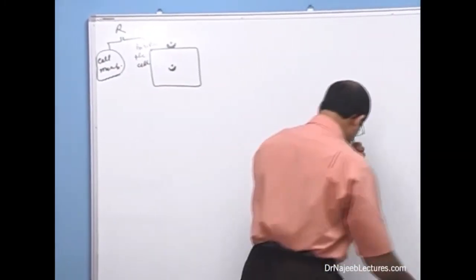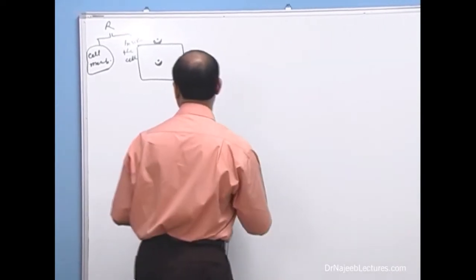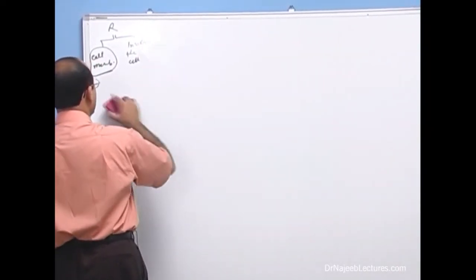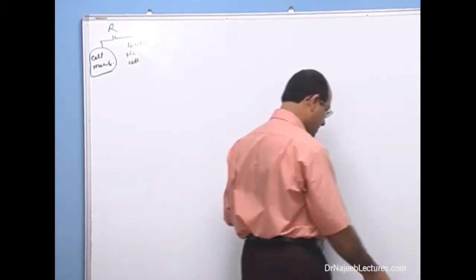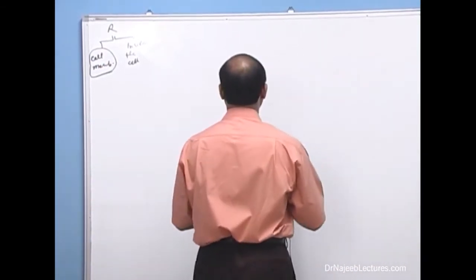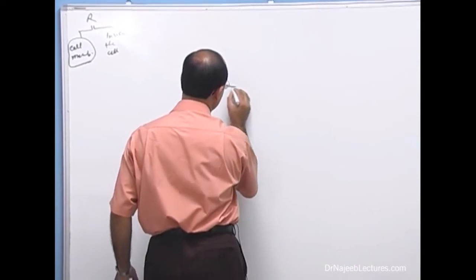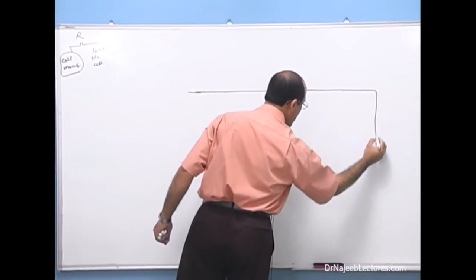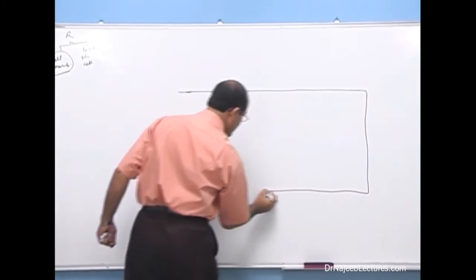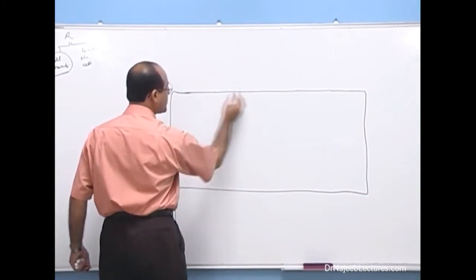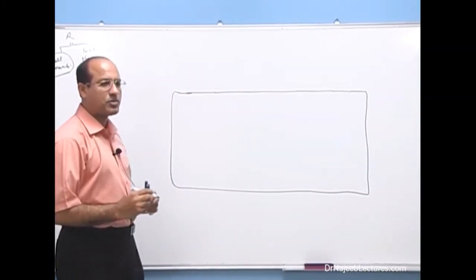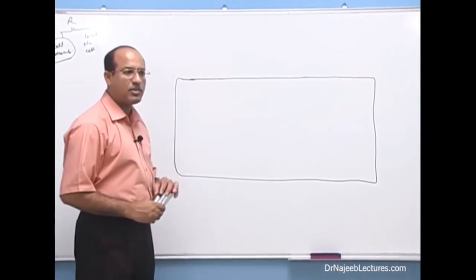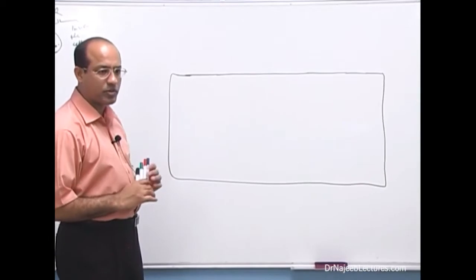Now we will go into detail of those receptors which are expressed on the surface of cell membrane. Now let's suppose this is a cell, right? And this is the surface of the cell. There are many types of receptors which are expressed on the surface of cell. I will just talk about the most important groups.